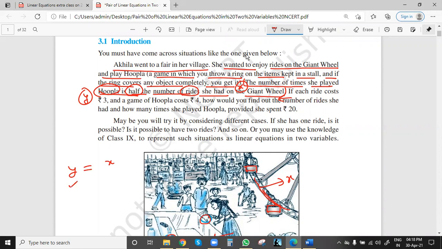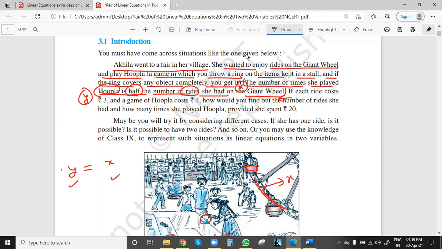The number of times she played the Hoopla game is half the number of times she had a ride on the giant wheel. Y is the number of times she played Hoopla, and x is the number of rides on the giant wheel.